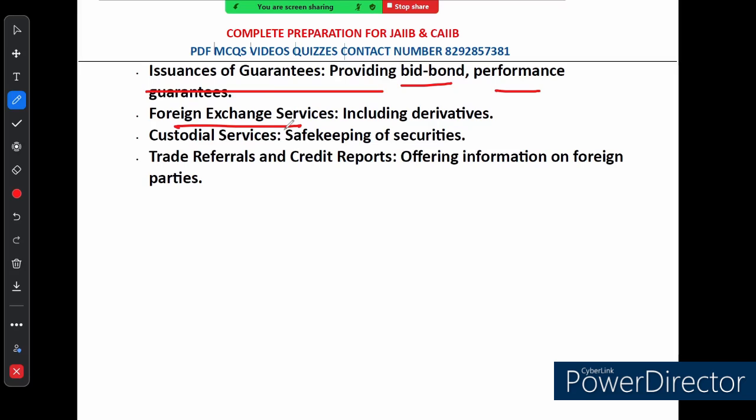And the next is custodial service. Now let's talk about the custodial service. If you are dealing with securities like stocks or bonds, you need a safe place to keep them. Correspondent banks offer custodial services, meaning they can take care of safekeeping of these assets. This is especially important for international investors who need a reliable partner to manage their securities.